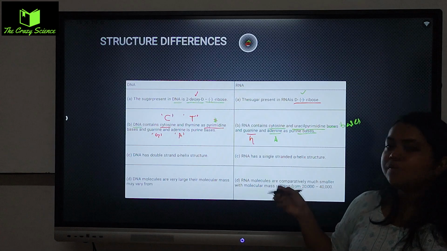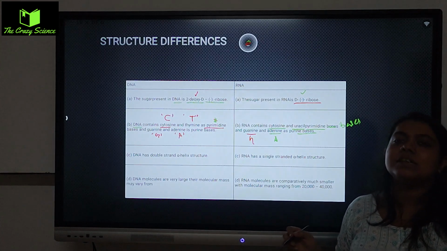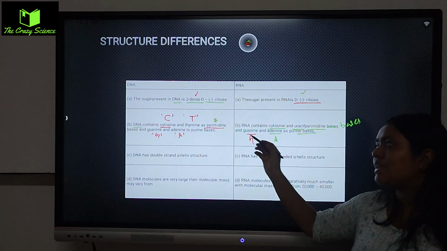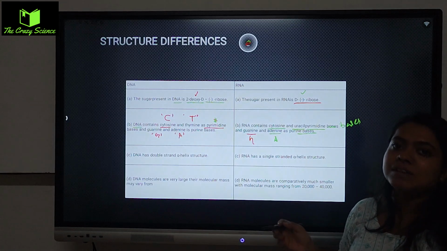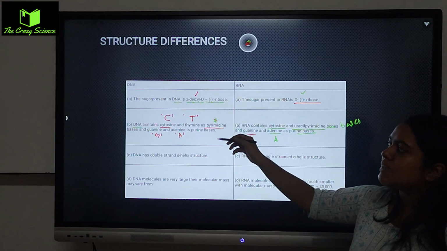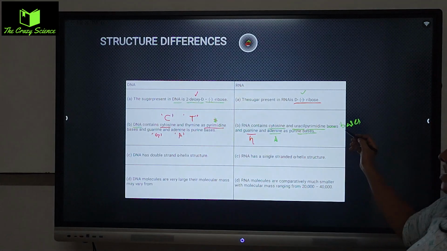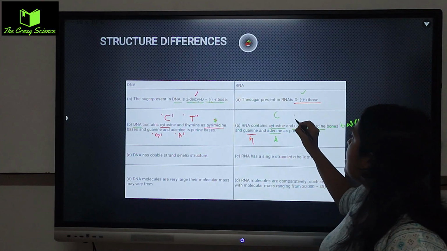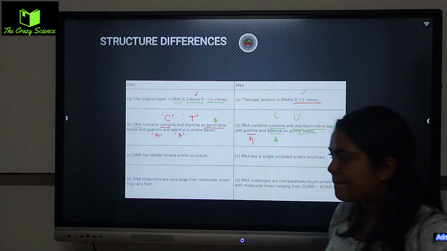So these are the differences I have been telling you from the beginning: adenine and guanine will be common, whereas among the pyrimidines, cytosine and thymine will be present in DNA, and cytosine and uracil, that is C and U, will be in RNA.